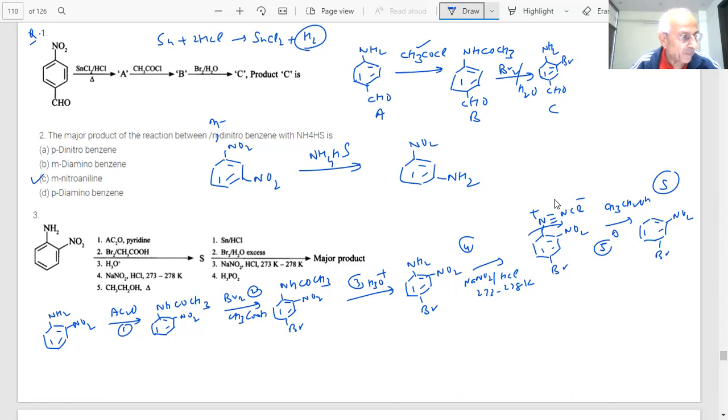The NO2 group will now reduce. Tin HCl. The NO2 group is reduced, student. Let me put it like this: NH2. And this is at which position? This position. Okay. What happens now? Then it is Br2 H2O excess. So again bromination will take place, student.